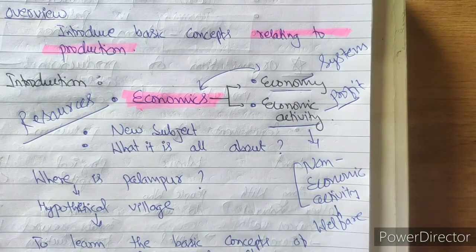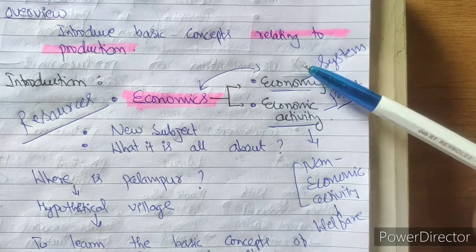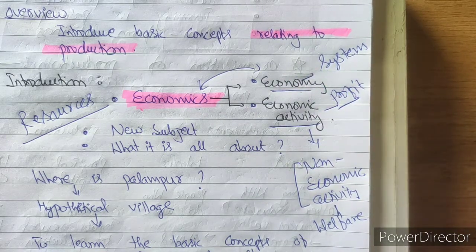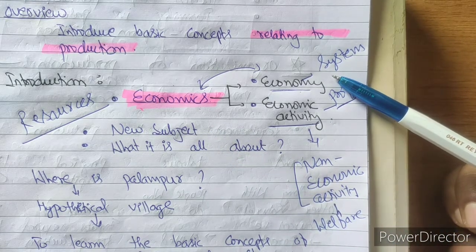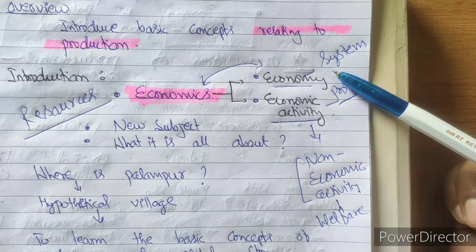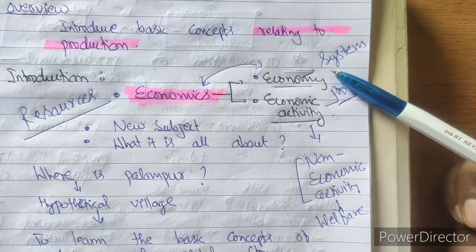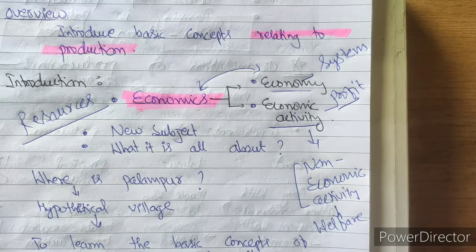So I hope the concept of economics, economy and economic activity is clear to you. Economics is a subject that deals with the satisfaction of unlimited human wants with limited and scarce resources, where we study wealth and money. Economy is a system which provides opportunity to work. Economy is a broader concept. In this way, I hope the concept of economics, economy and economic activity is clear to you.